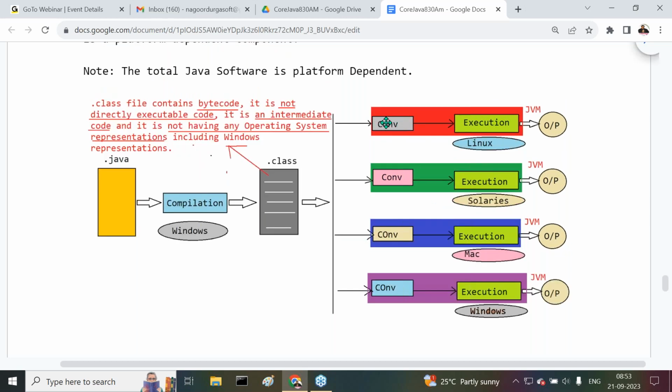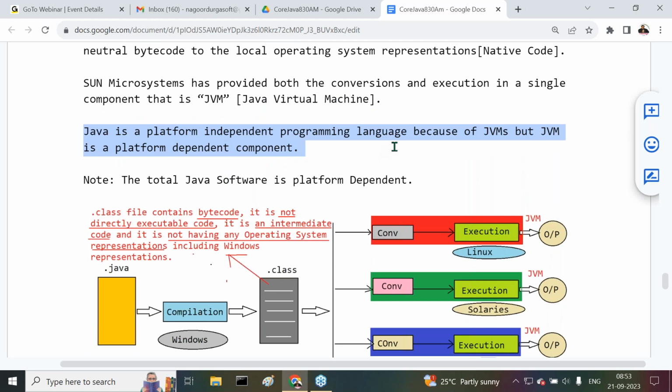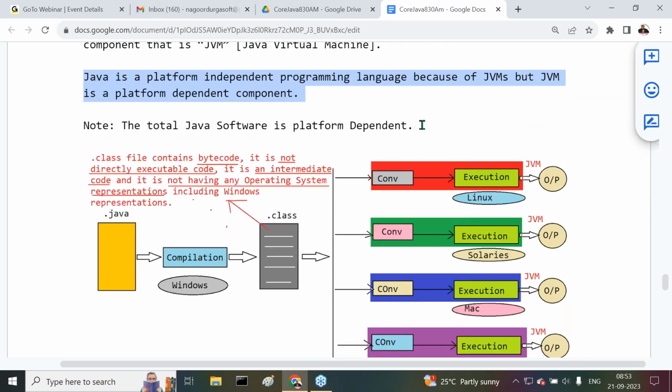Sun Microsystems has provided conversion and execution both in a single device. The device name is what? JVM. Then I've given some conclusions, try to understand it clearly. Java is a platform independent programming language because of JVMs only.